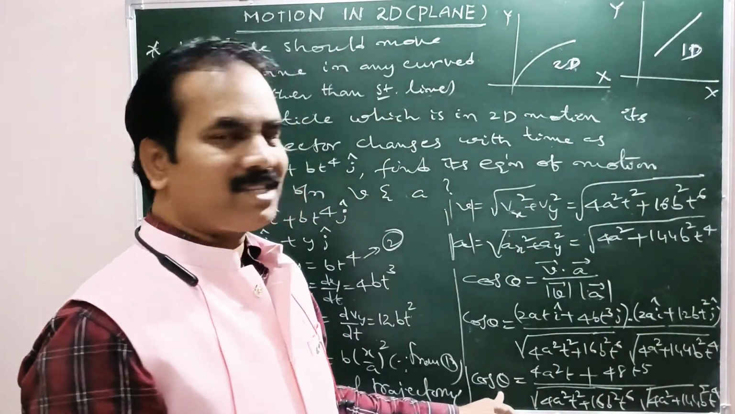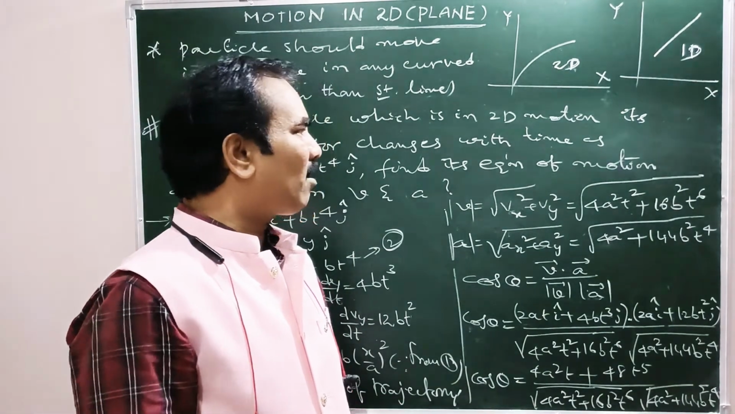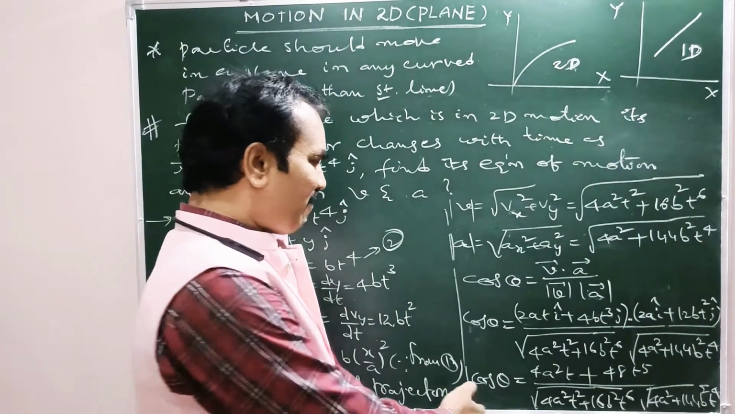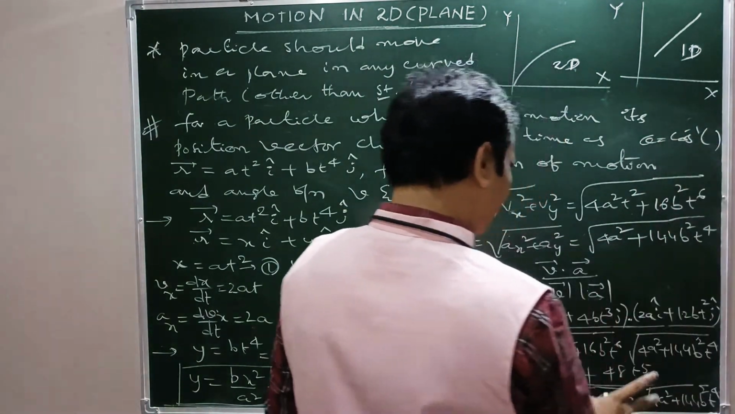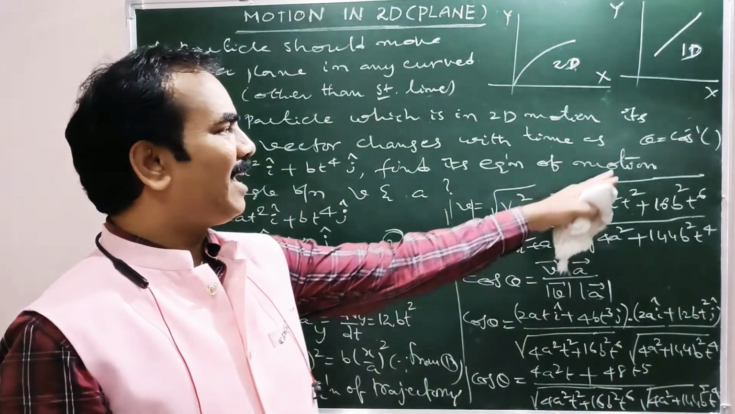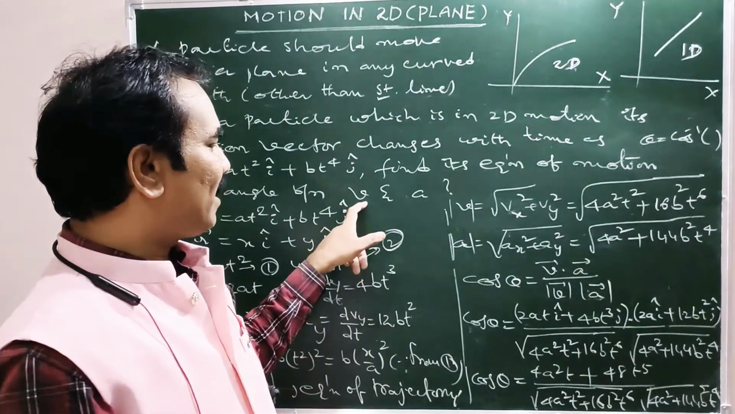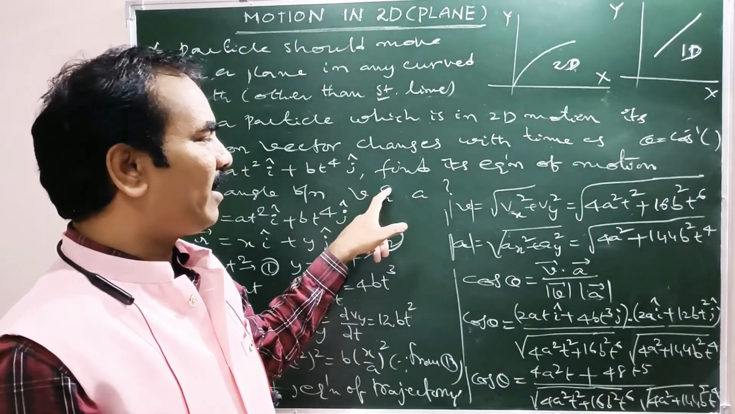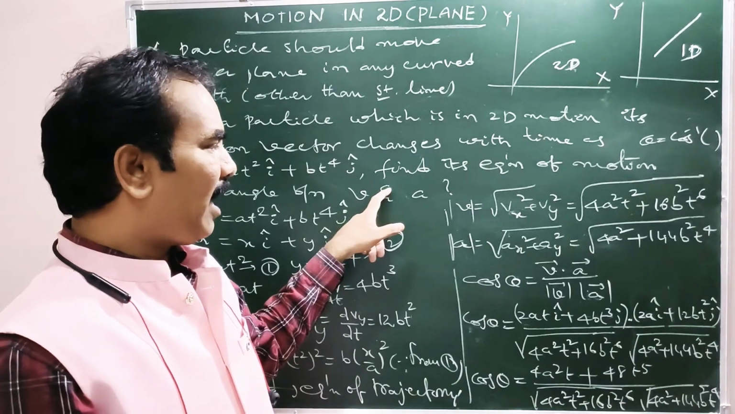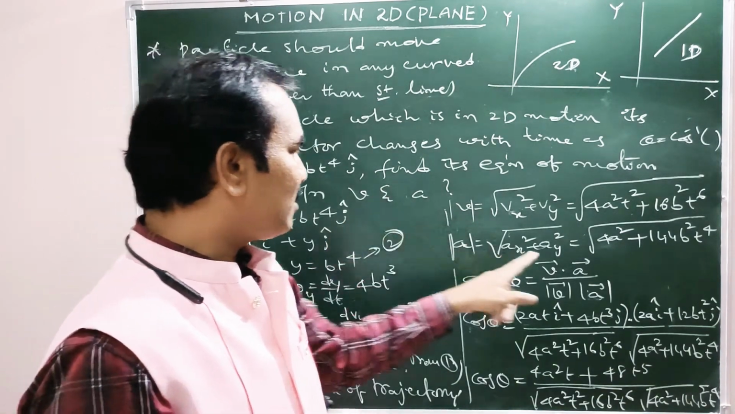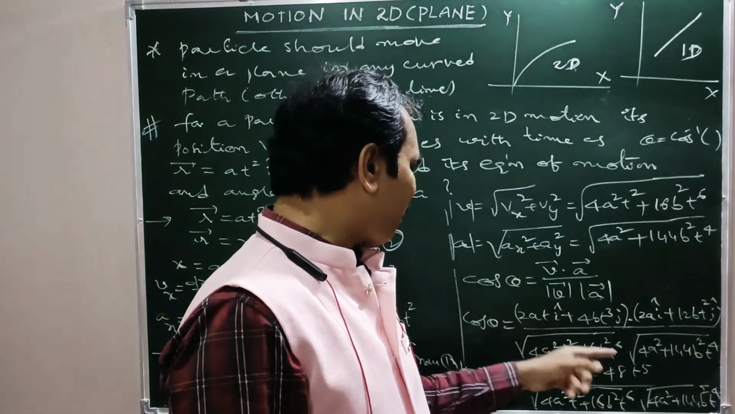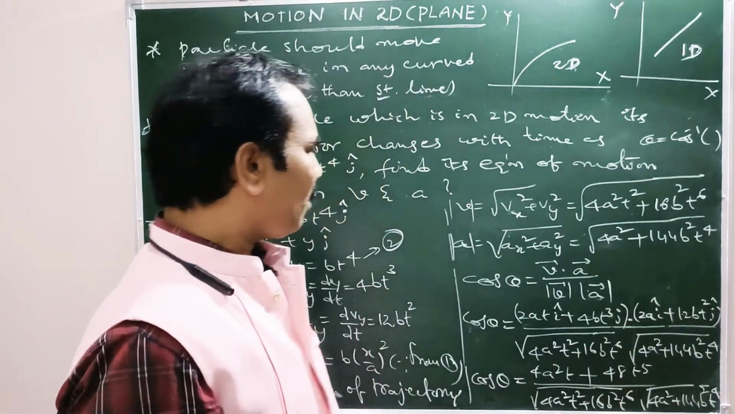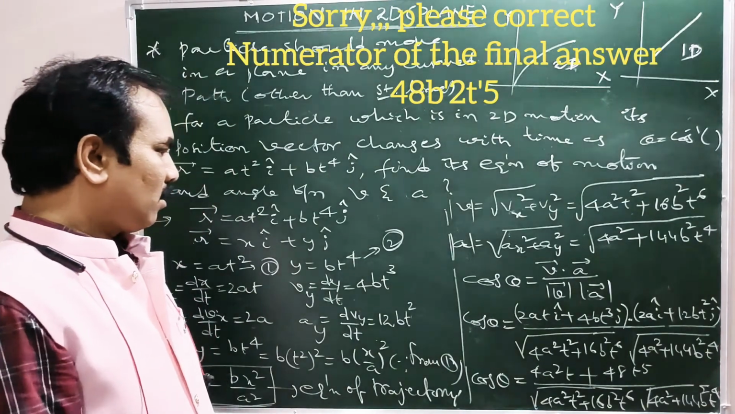So this is what cos theta is. Now what is theta? Theta can be written as cos inverse of so and so. So this is theta, the angle between the velocity vector and the acceleration vector. Here, what is mod A bar? Mod A bar means this one.